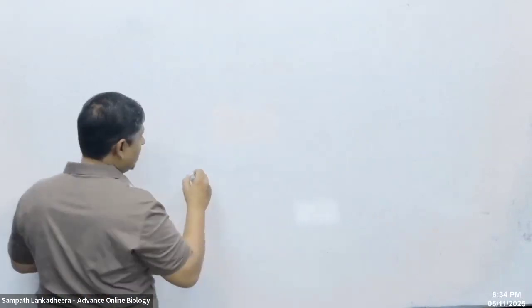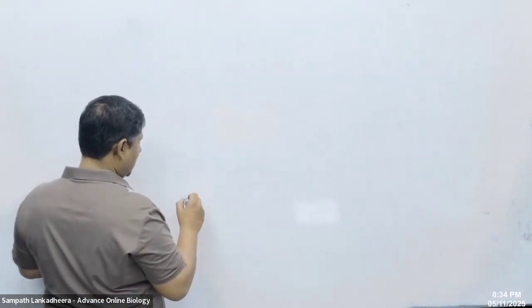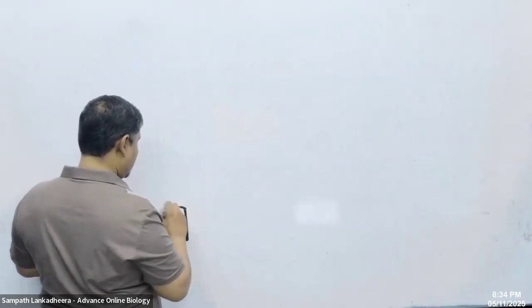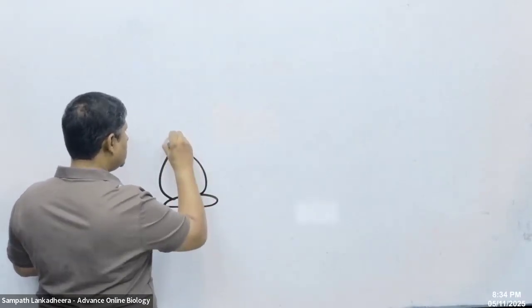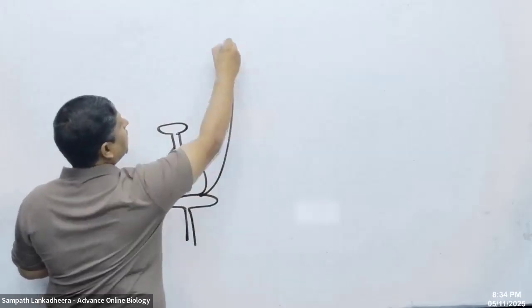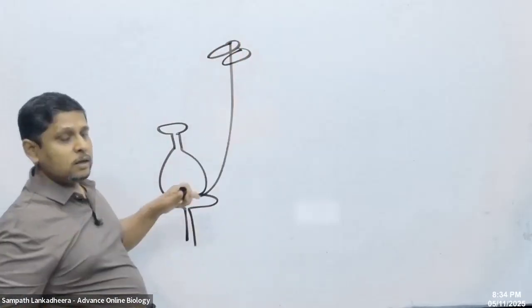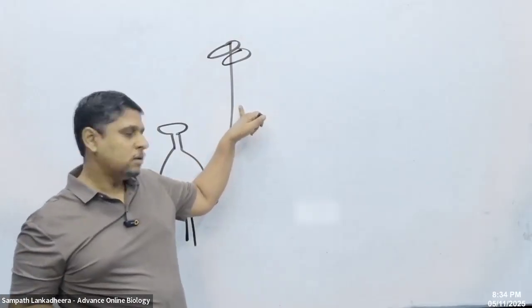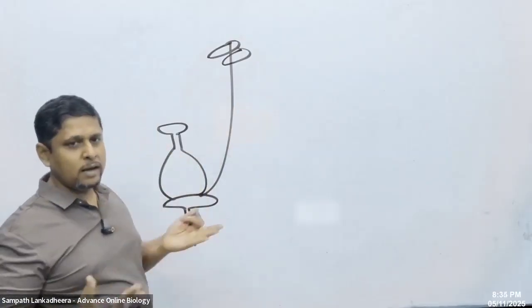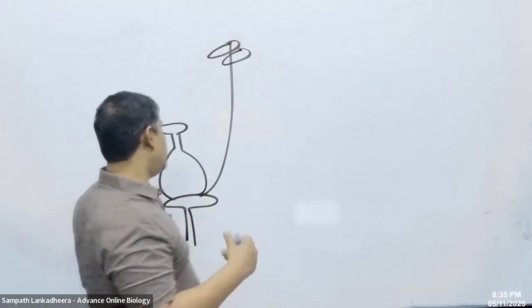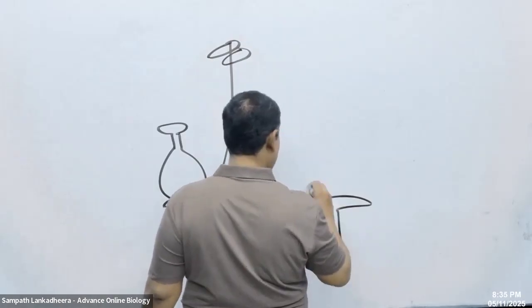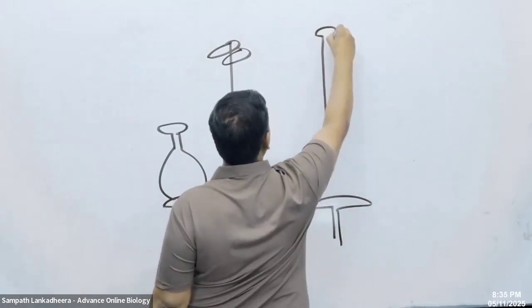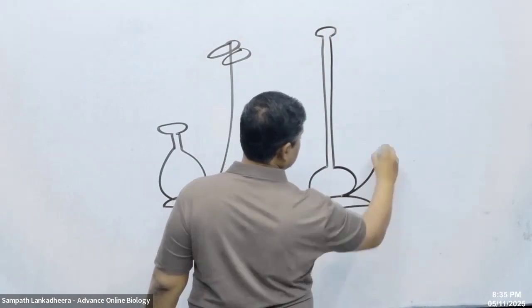Heterostyly is this. Let's take this as a flower. This is the gynoecium, with a short stigma and a long anther, meaning the filament is long. It can be the other way around too: this is tall, this is short.